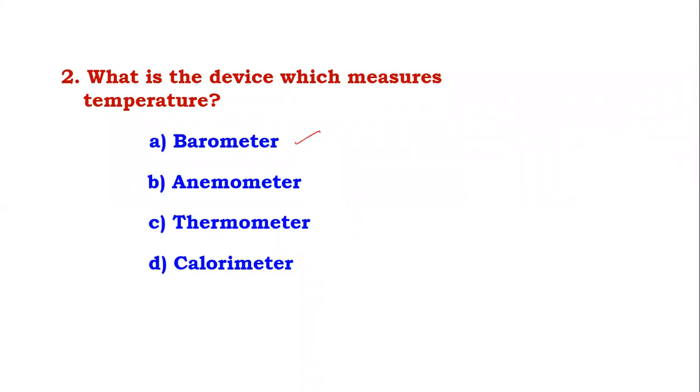Barometer is generally used to measure pressure. Calorimeter is used to measure energy, heat. So I don't know for what anemometer is used, but here the answer is thermometer for this question.